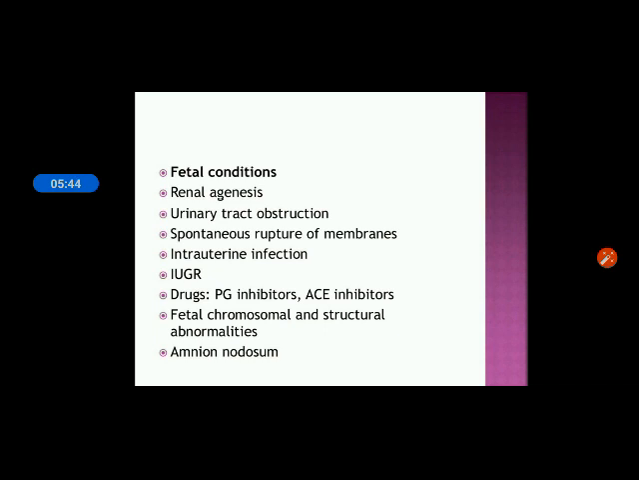Then IUGR, that means intrauterine growth restriction. If the baby is in the condition of IUGR, in that condition what happens? The baby is not able to do proper urination, or fetal diuresis will be absent, and that will lead to oligohydramnios. Then the drugs like the prostaglandin inhibitors and the ACE inhibitors.